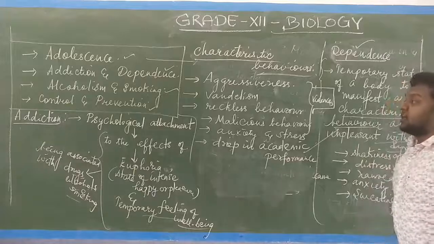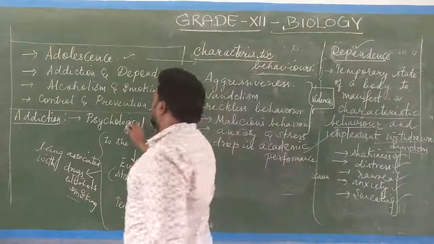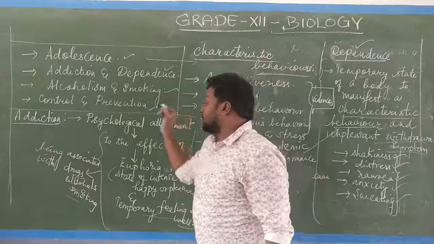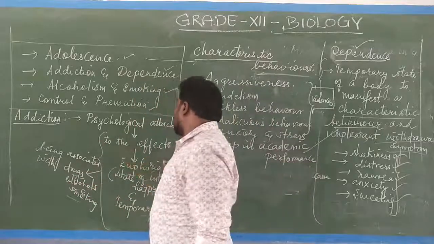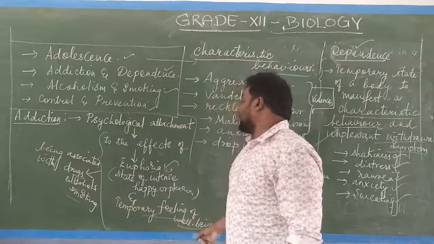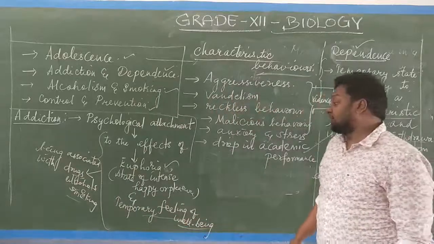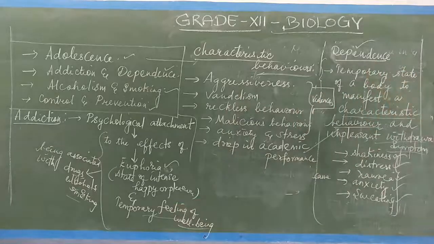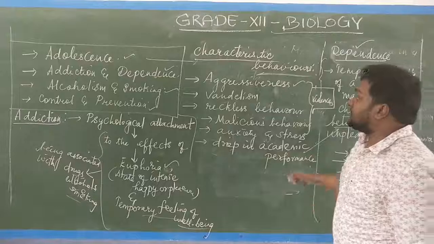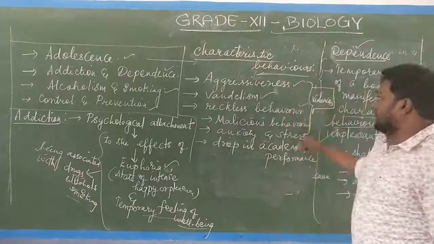So this is about addiction and dependence. What is addiction? Addiction is a psychological attachment to drugs, alcohol and smoking, which leads to a condition called euphoria, a temporary feeling of well-being. And what is dependence? Dependence is a temporary state of a body to acquire the characteristic behavior such as aggressiveness, vandalism, reckless behavior.